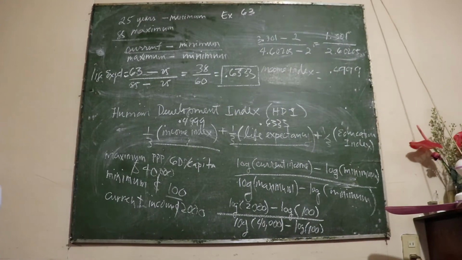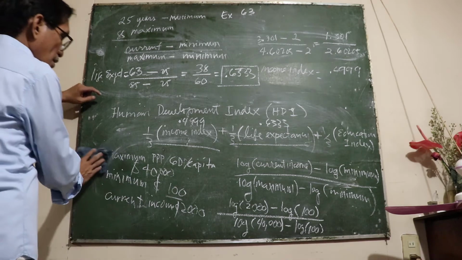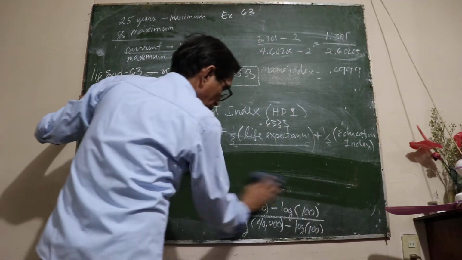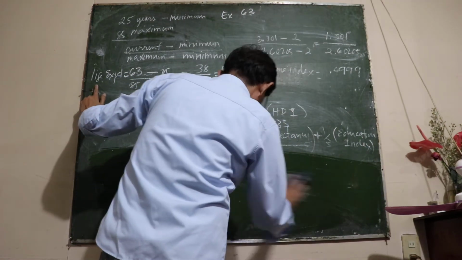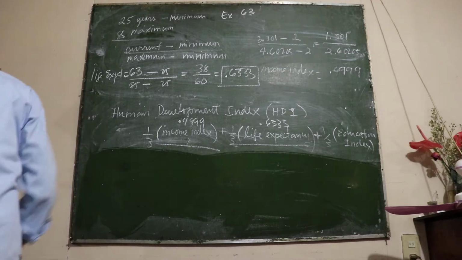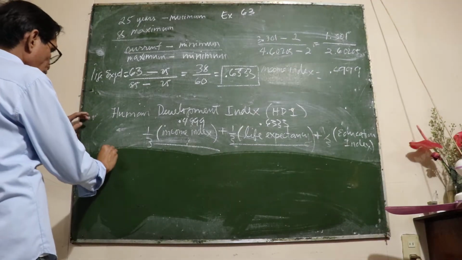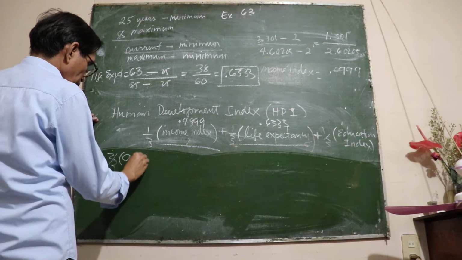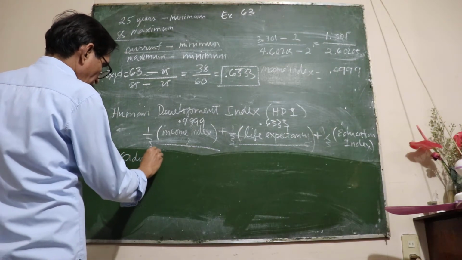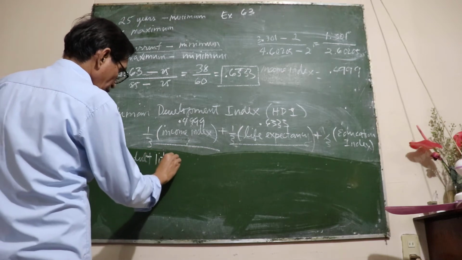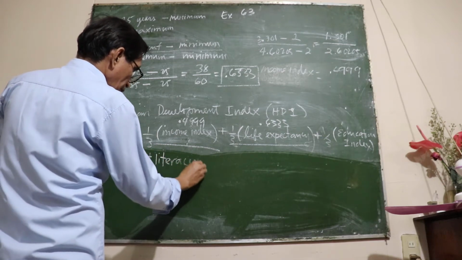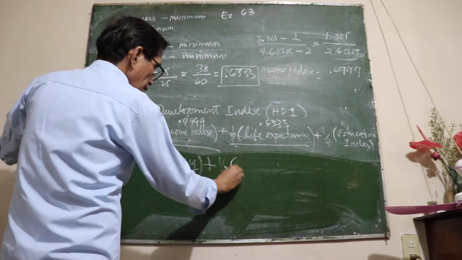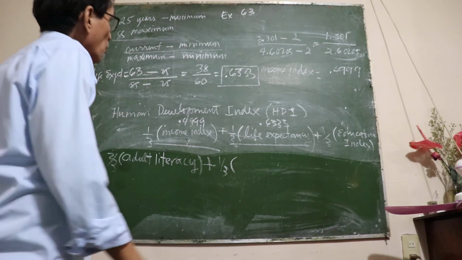The education index has the following formula: two-thirds adult literacy plus one-third gross enrollment ratio.